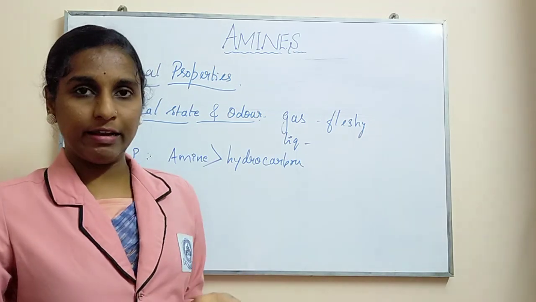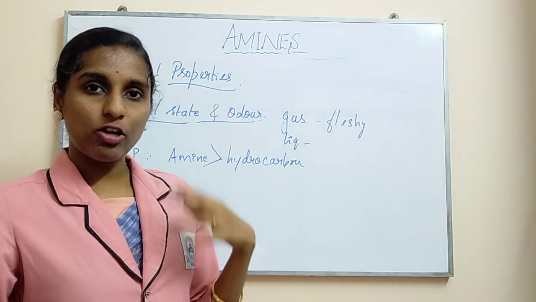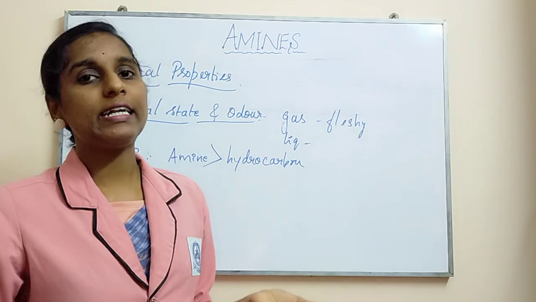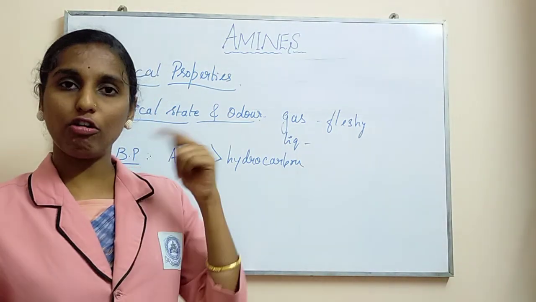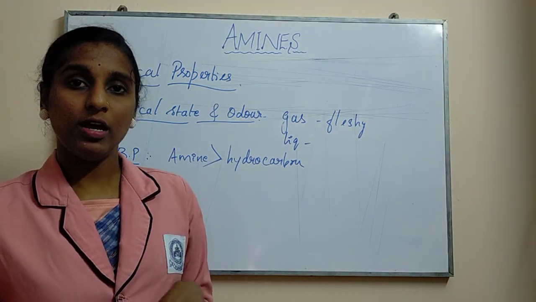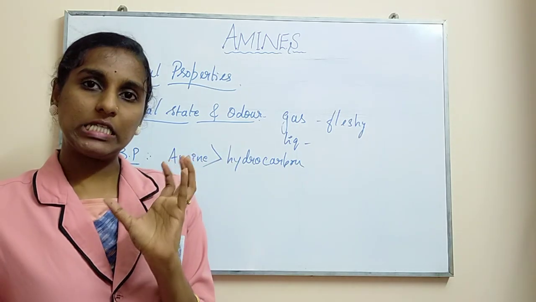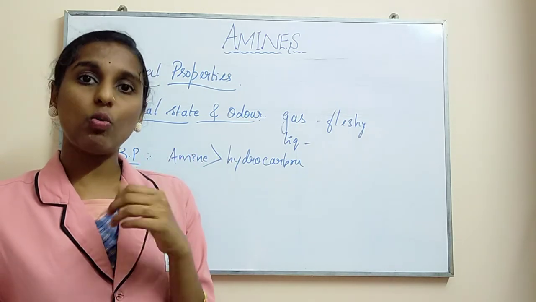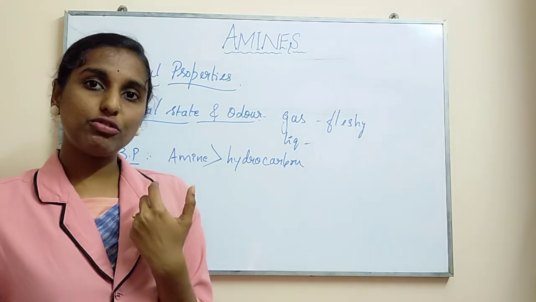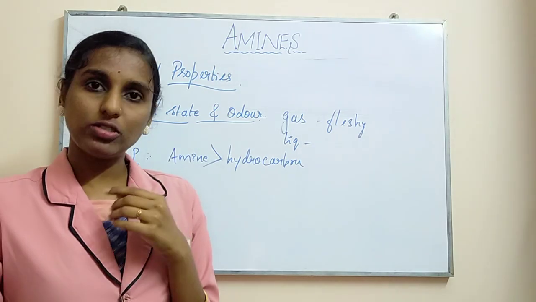As the size of the alkyl group increases, the boiling point will go on decreasing. Lower amines will have a strong van der Waals force of attraction, so due to that you need to give more and more temperature just to break the bond.